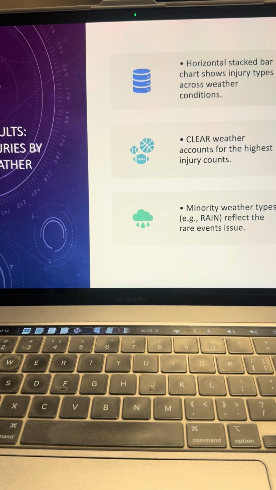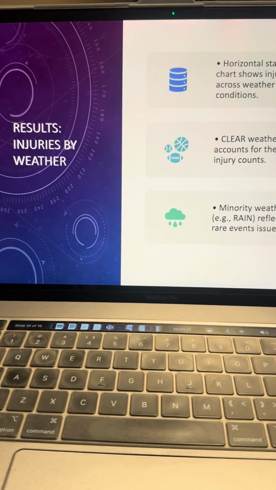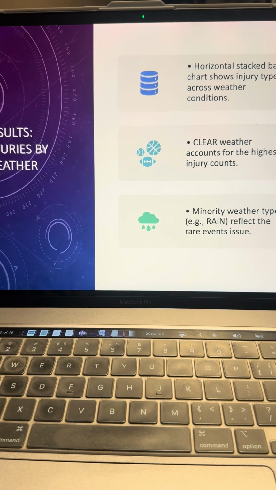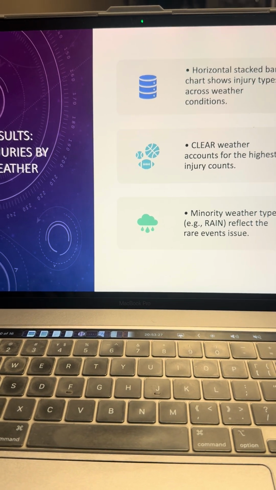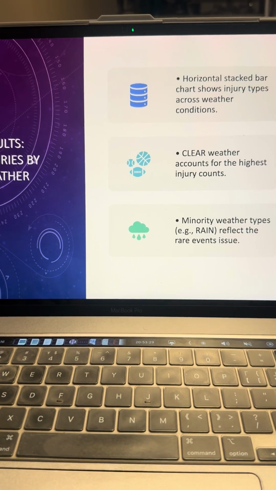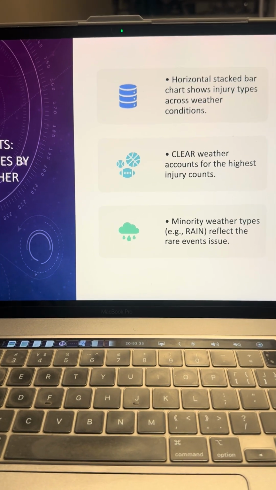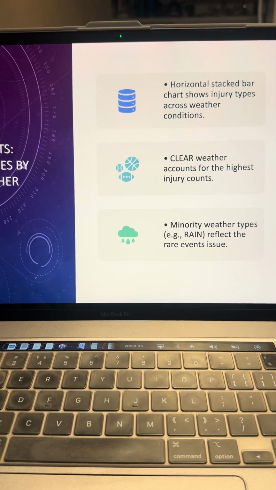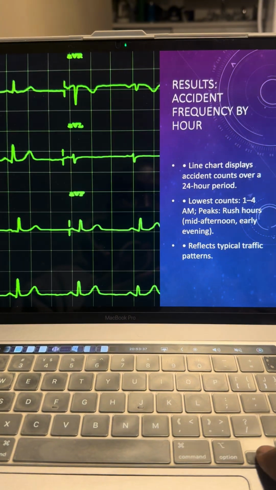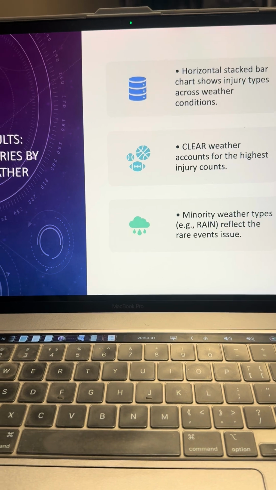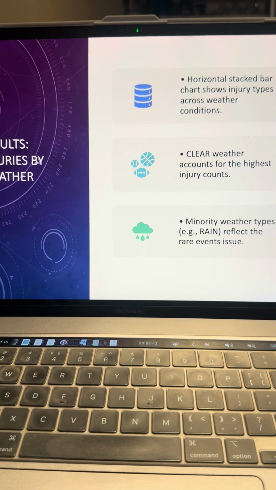Also, some of the results on injuries by weather include my horizontal stacked bar, which shows injury types across weather conditions. We also see that clear weather accounts for the highest injury count. Like I said before, we will get to know why people have accidents during clear weather conditions and tend to get more injuries in these. We also looked at minority weather types, like rainfall, snow and all of that.